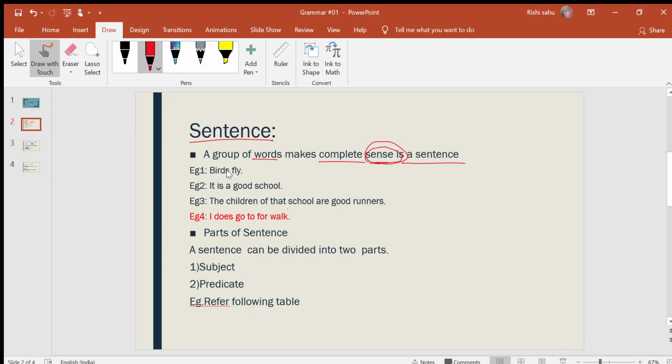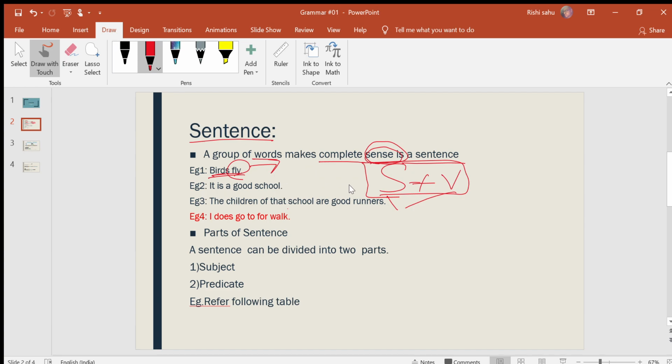You can see, birds fly. This is a sentence. It has a subject plus a verb. A complete sentence should have at least a subject and a verb. In this sentence, birds is the subject and fly is the verb. This makes it a complete sentence, which gives complete sense to the reader.